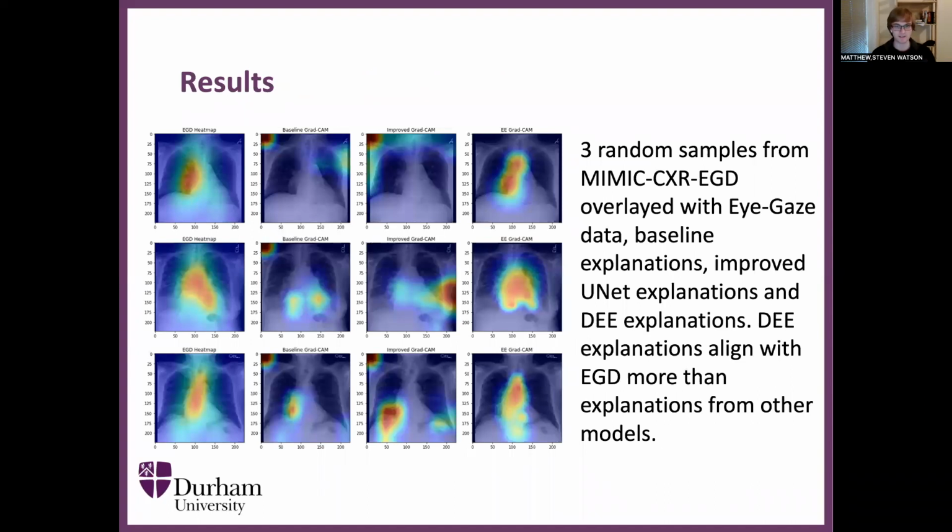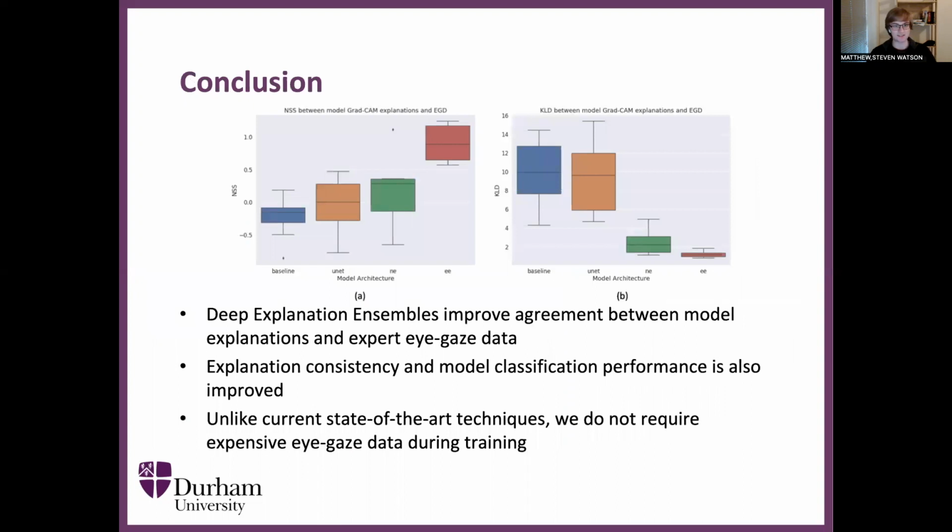So here we have a different 3 samples from the data set. And again, on the left, we have the eye gaze data, followed by a baseline UNet model, followed by the UNet model which uses eye gaze data during training. And then on the right, we have GradCam explanations from our deep explanation ensembles. And as you can see, just by looking at these results, there's much more overlap between explanations from our model and explanations from the other models. And this is backed up by the statistics.